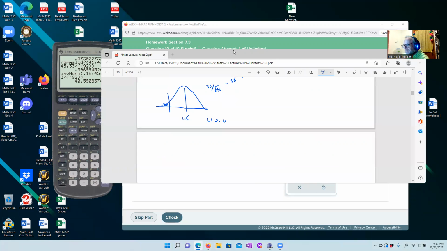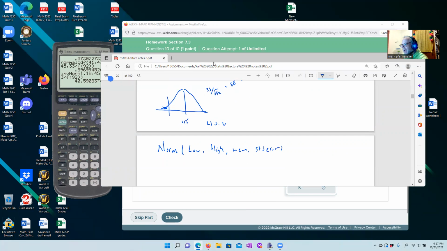Okay. So we're going to say norm. They want a low, a high, a mean, and a standard deviation, a standard error in this case, right? Because we're talking about a group of people. We're talking about this average that we want to deal with.